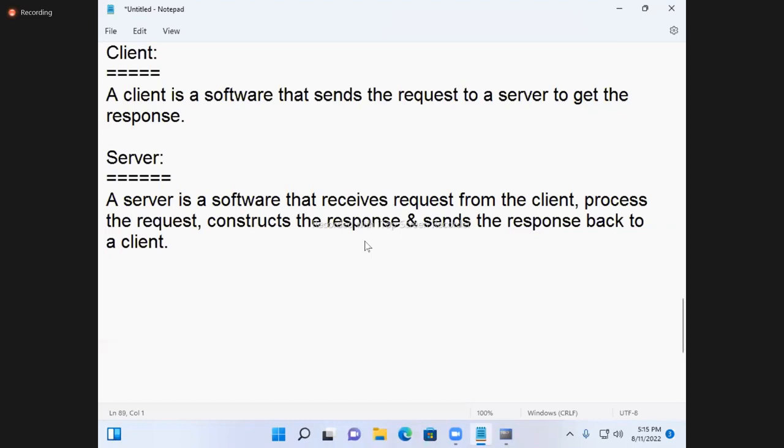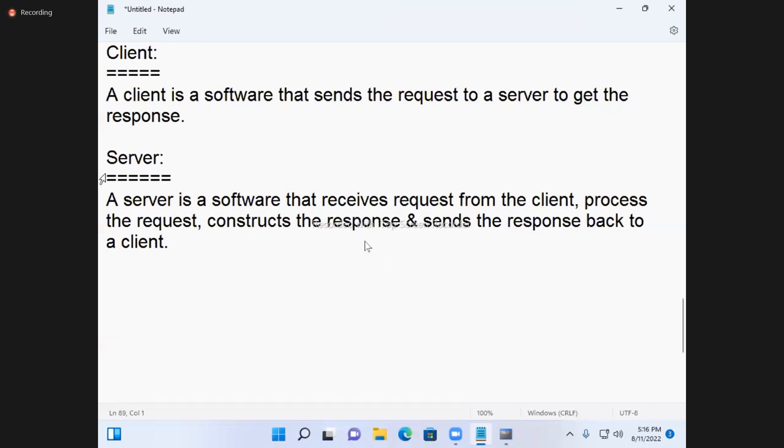Is it over? See, just now I gave a diagram: application, database. Application is a client. Database is a server, because the database contains a huge amount of data. From the application, I send a request to get the data. Suppose I want only employee number 1 or 2's salary. You can send it, and you'll get it. Those who are getting salary above 5,000, those details only I want. You can send the request, and you'll get the response.